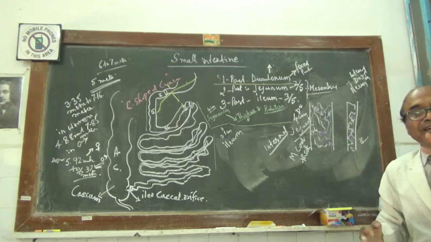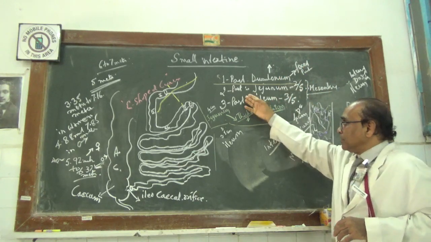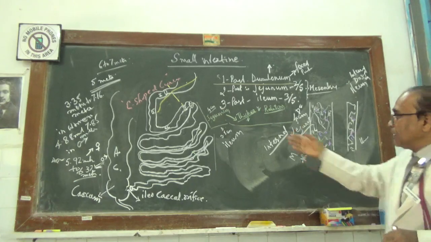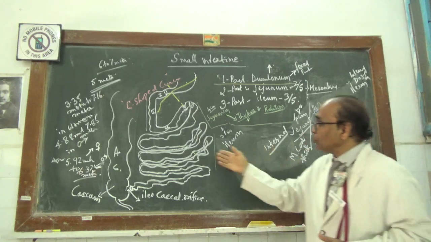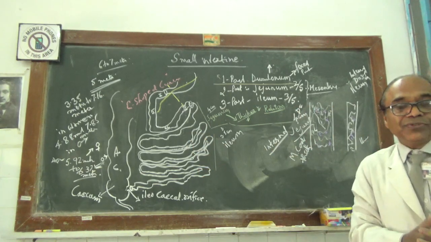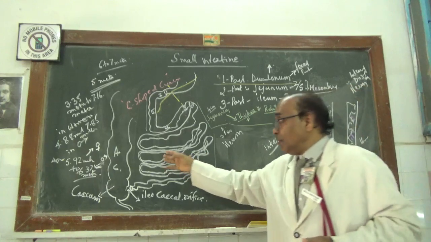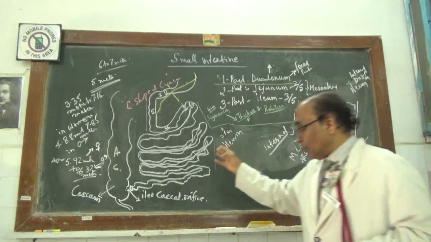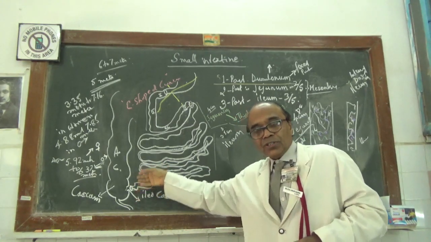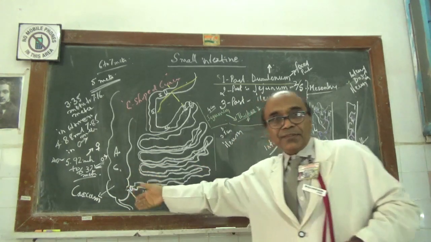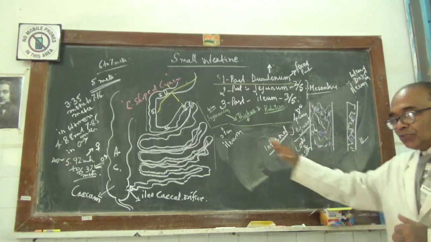So the small intestine has 3 portions. Those 3 portions are the duodenum, which will be dealt with separately, and the jejunum, whose gross anatomy has been dealt with, and the ileum, whose gross anatomy has also been dealt with here. The relations have been finished. But for the relations of the ileum, you have the right psoas and the left. Left is there, right is also there, because the ileum will terminate on the right side into the cecum.